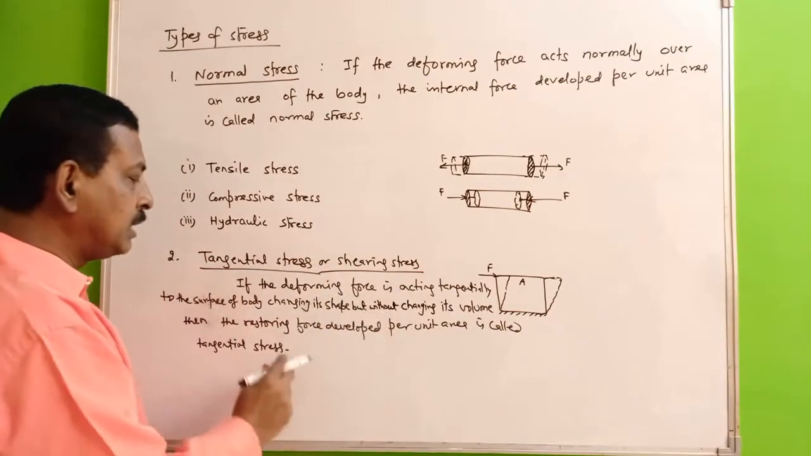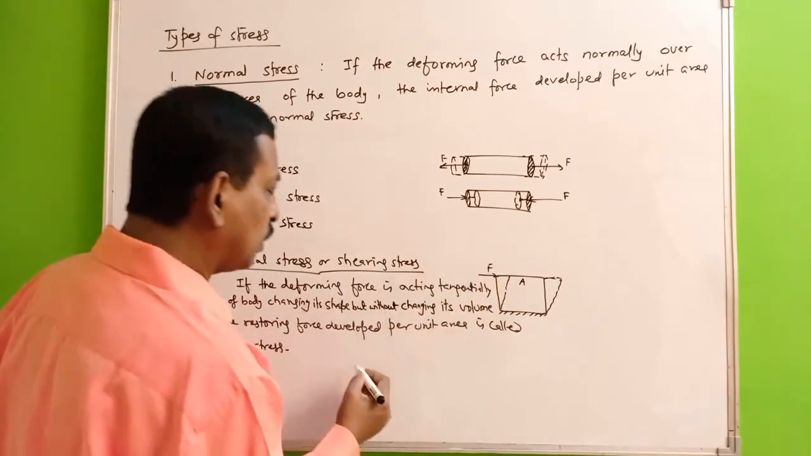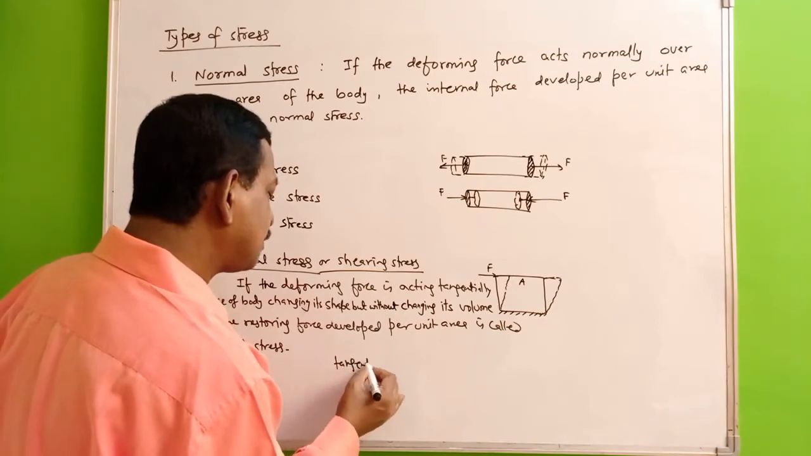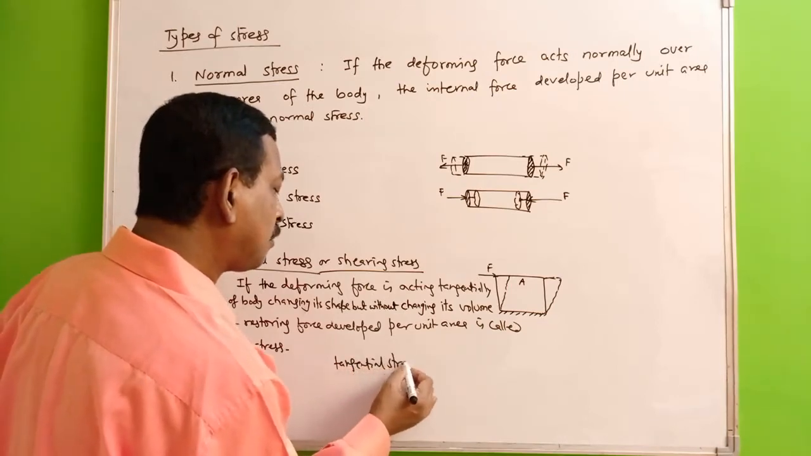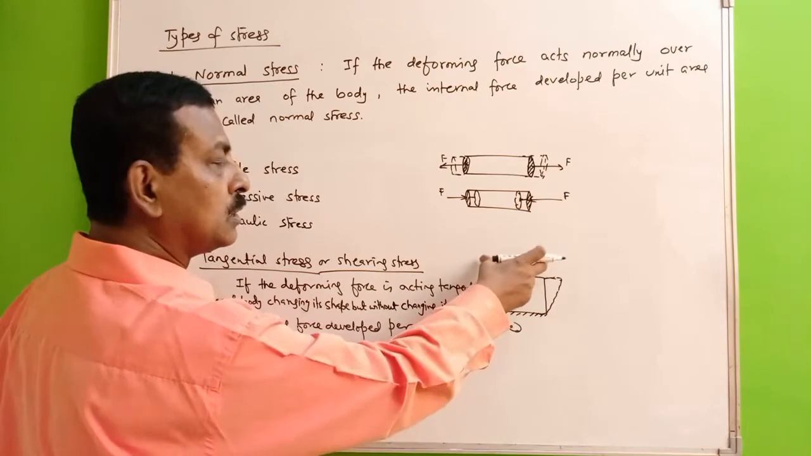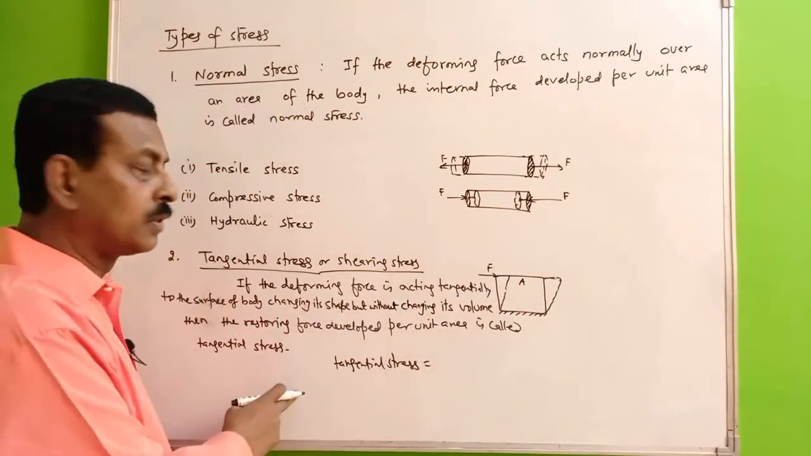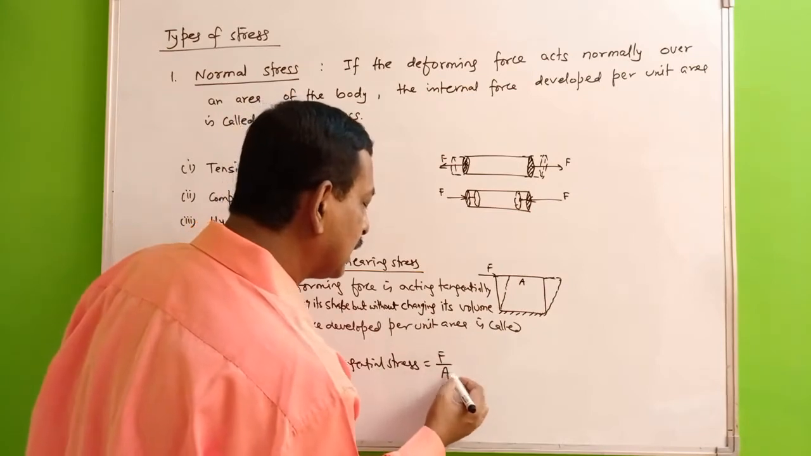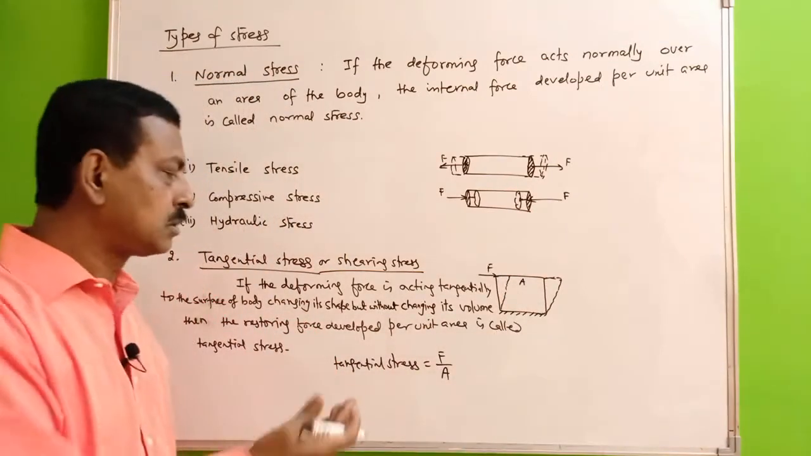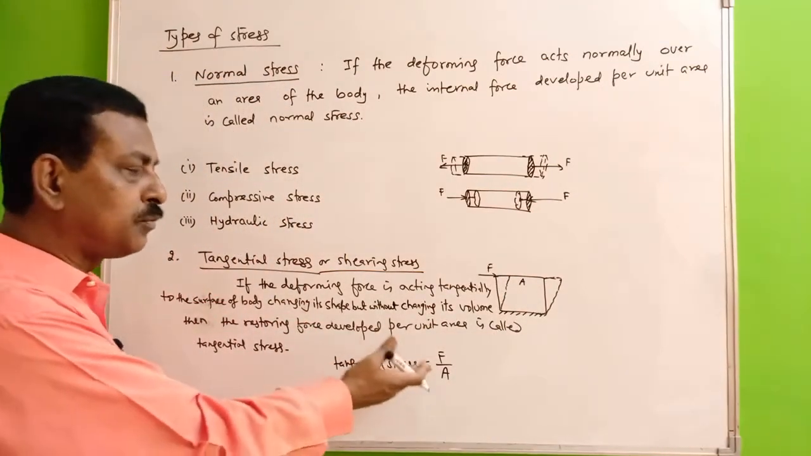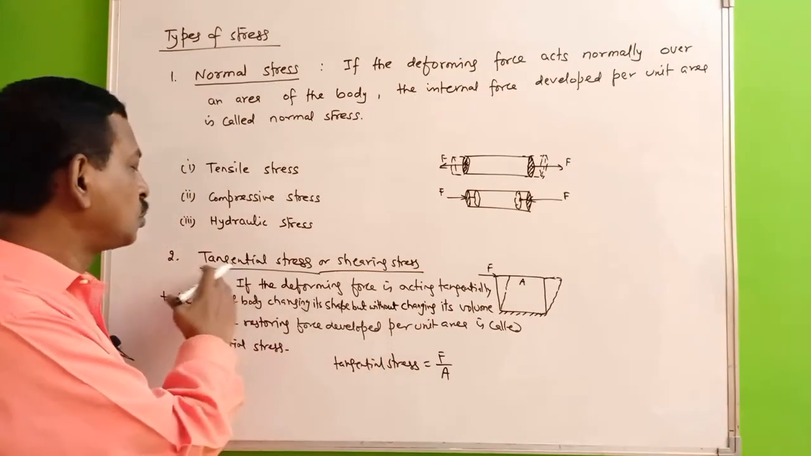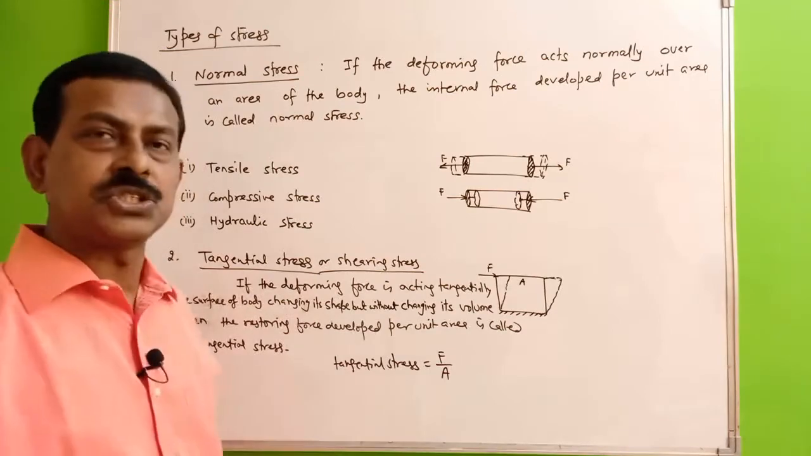So again, if you calculate this, how much will it be? The tangential stress will be the tangential force divided by the surface area. So it is F by A. This is also another form, but of course dimensionally it is the same stress we are taking. So this is the tangential stress.